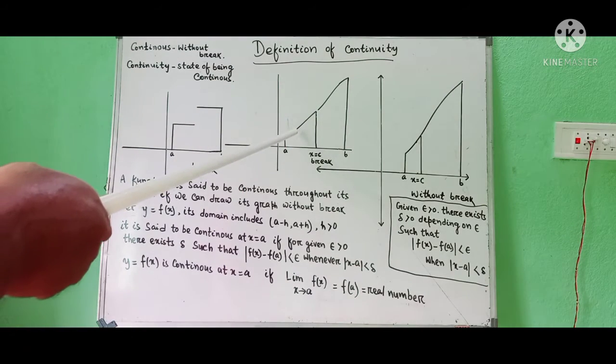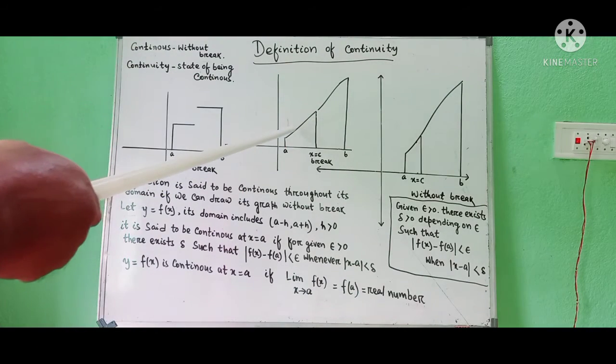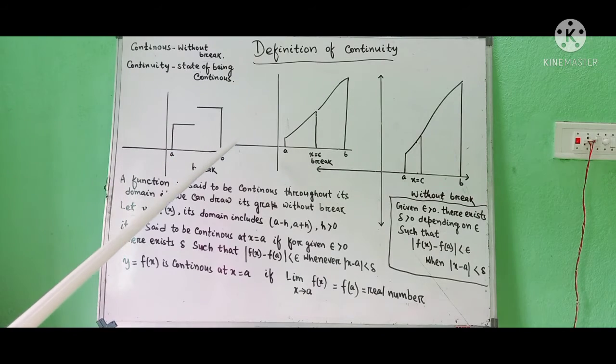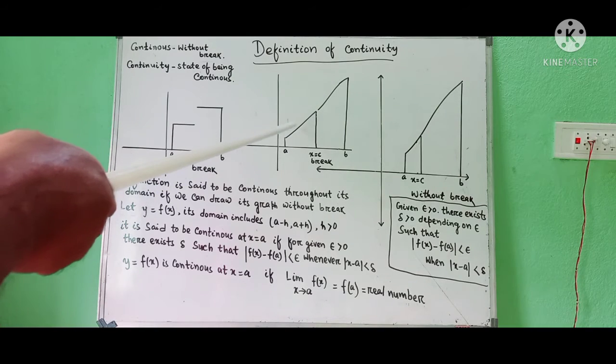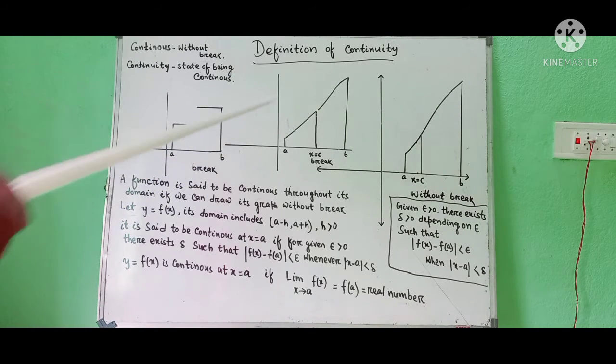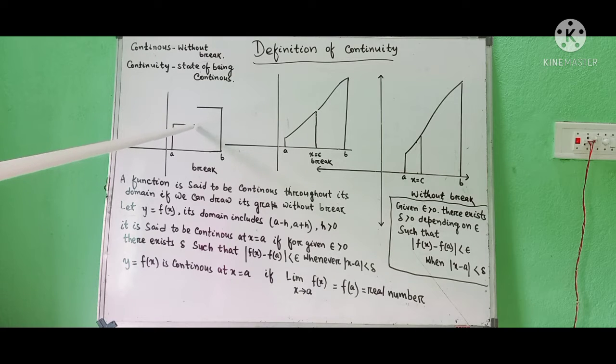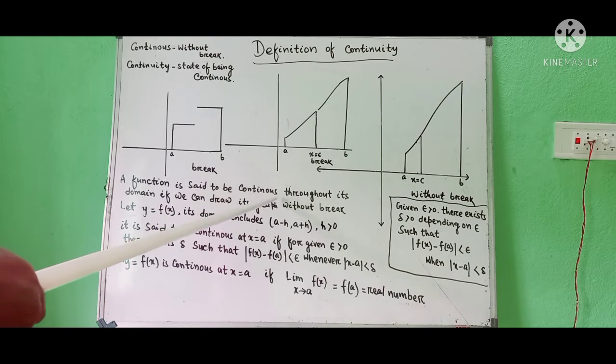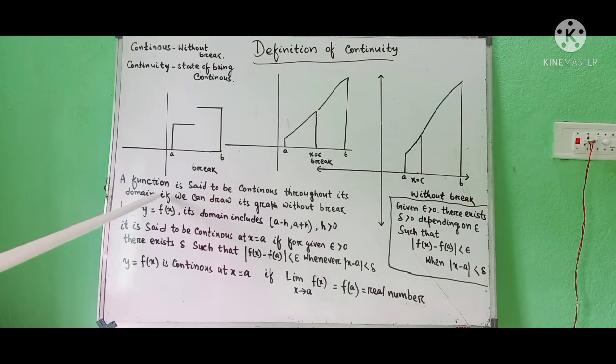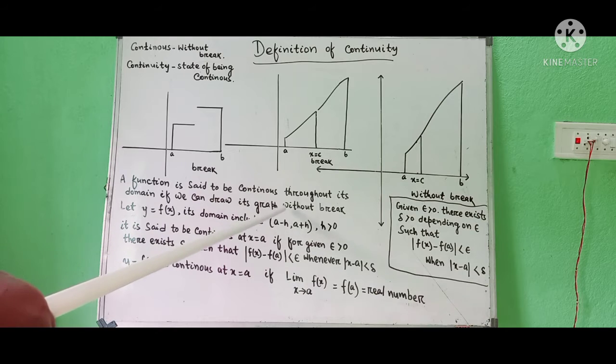This is a discontinuous function, a discontinuous graph. This is also a discontinuous graph. Come to the definition. A function is said to be continuous throughout its domain if we can draw its graph without break.